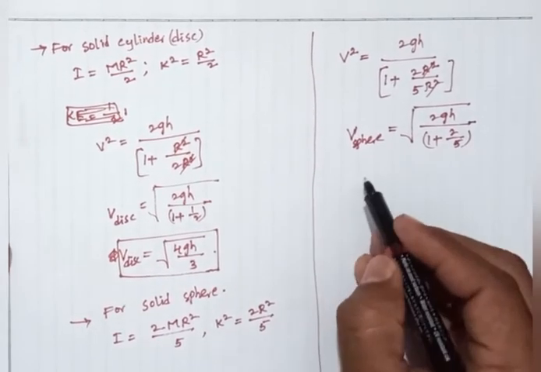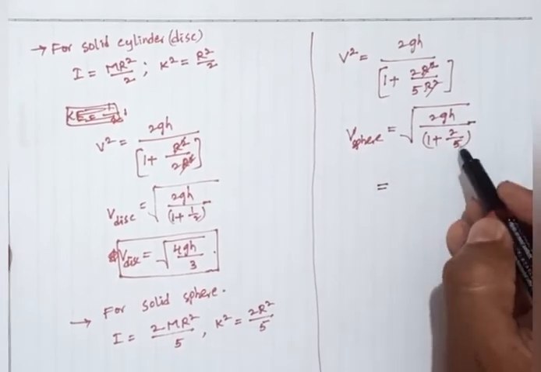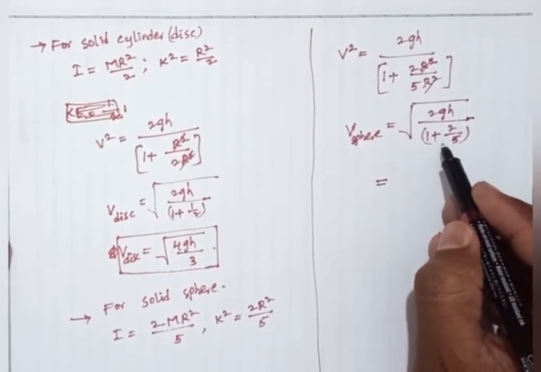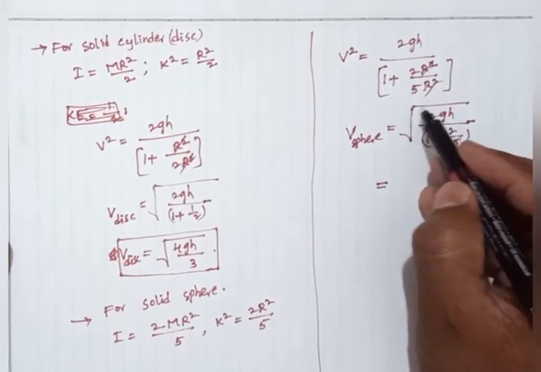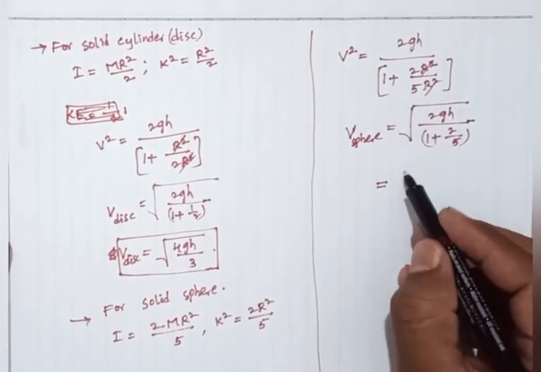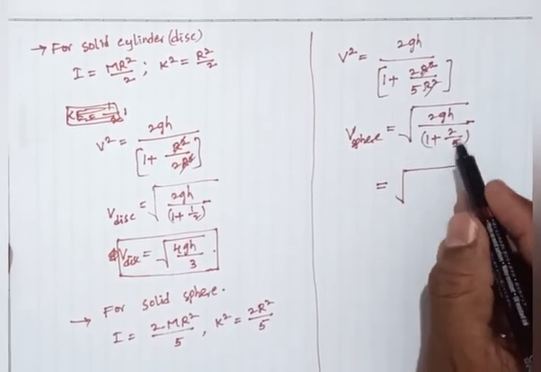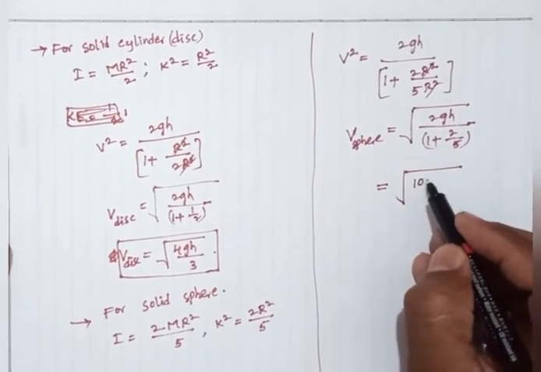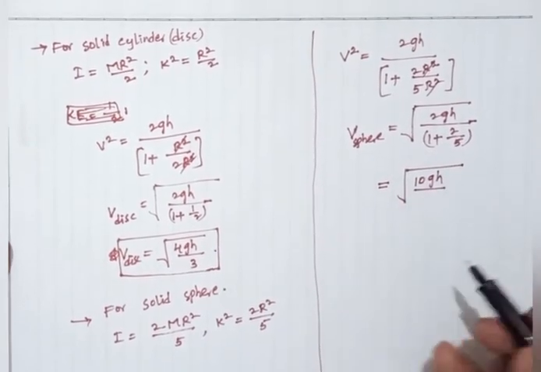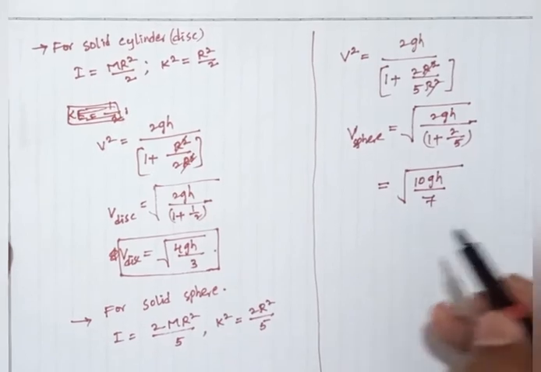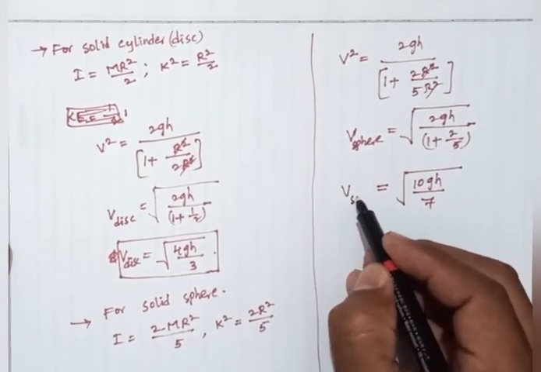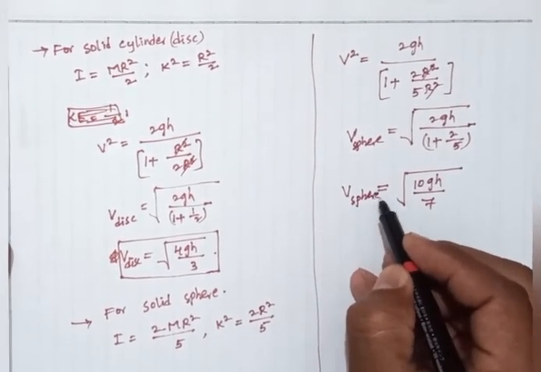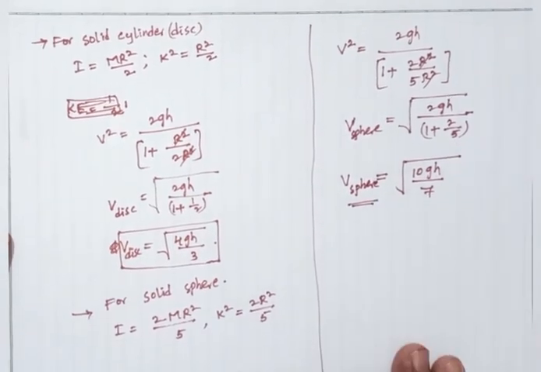The LCM is 5, so 5 is taken as denominator and numerator, square root of 10gh divided by 7. So this is V sphere.